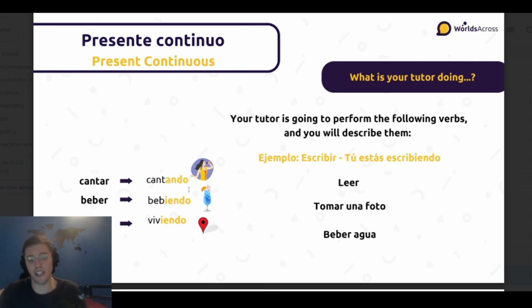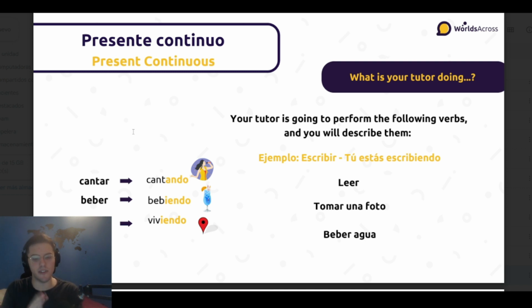But of course, in Español, we got another very important type of present. That's the presente continuo or present continuous. And this is really easy. You can think this in English as the verbs with ing. So those who end with ing, those are the present continuous. It's for actions that happen continuously in the present, that they happen at the moment, at the same time that we are speaking. So if I say, yo estoy cantando, I'm saying, I'm singing.